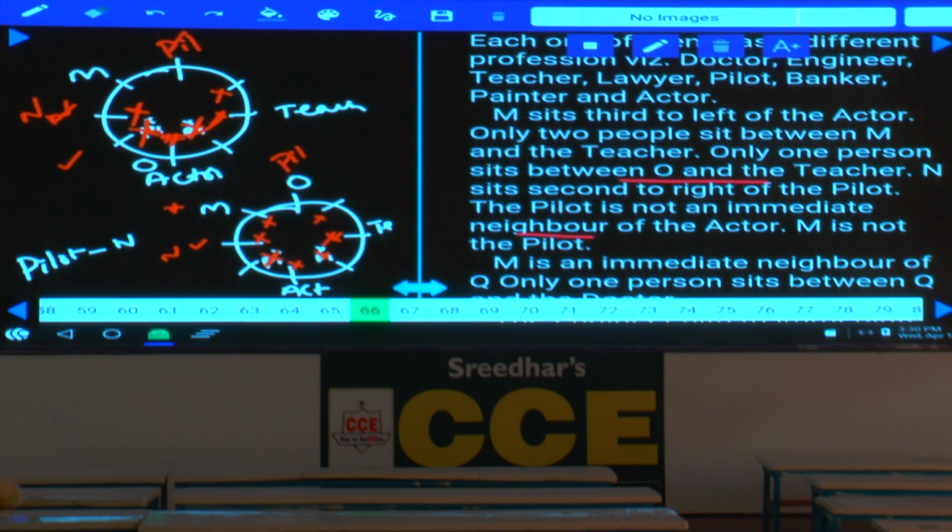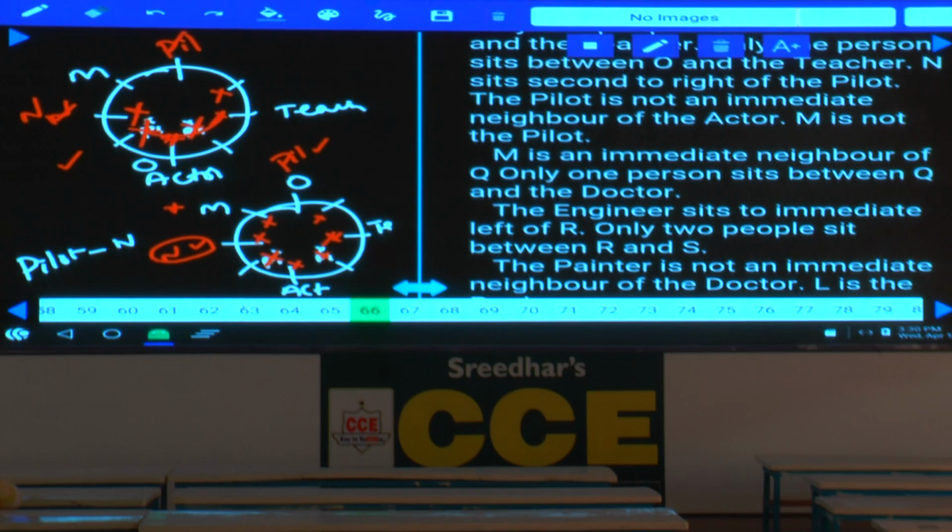Next one. Now, here how many possibilities are there to this pilot? There are two possibilities. Pilot can be O or pilot can be here. Then M is not the pilot, and M is an immediate neighbor of Q. As M is an immediate neighbor of Q, then tell me what is the possibility we have? M is an immediate neighbor of Q and this person is a pilot, so Q will be at this place.